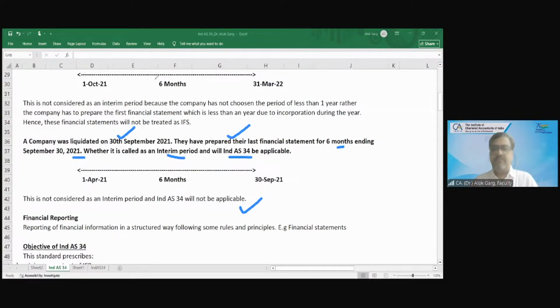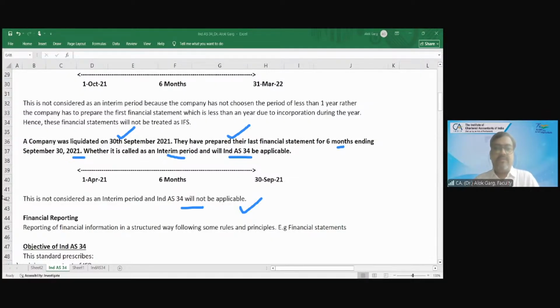If the company intentionally prepares a report for less than a year, then Ind AS 34 will be applicable. In this case it is a closing, so the 6-month period will be treated as full financial reporting as per Ind AS 1. Ind AS 34 will not be applicable because this period is not considered an interim period. This is the company's last financial statement, and the company will prepare a full-fledged financial statement.